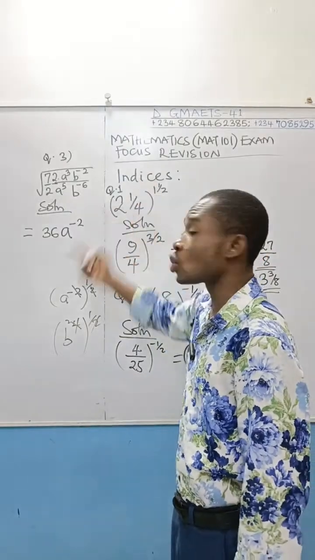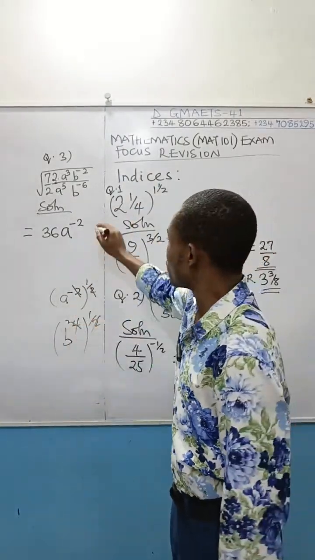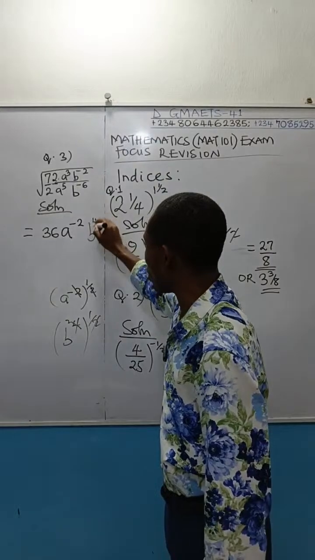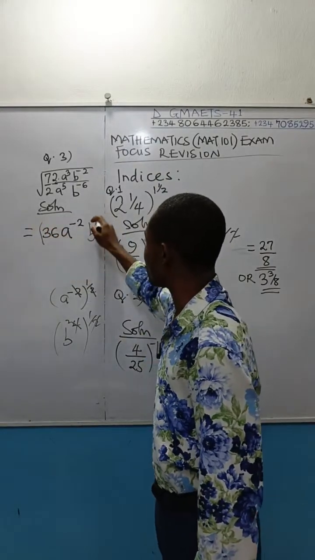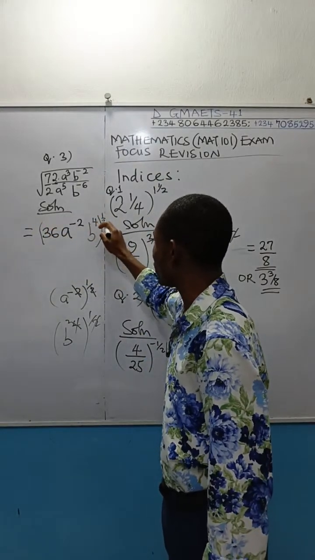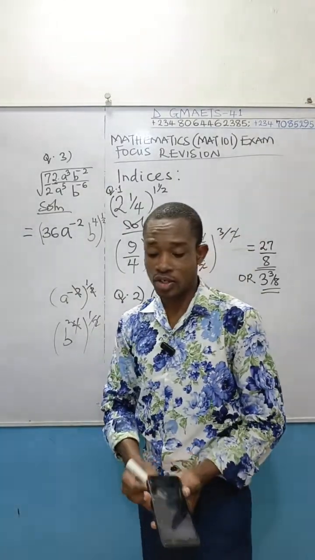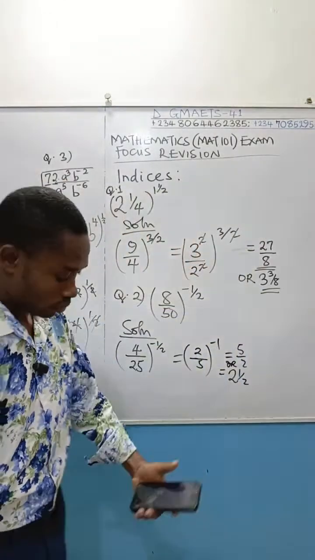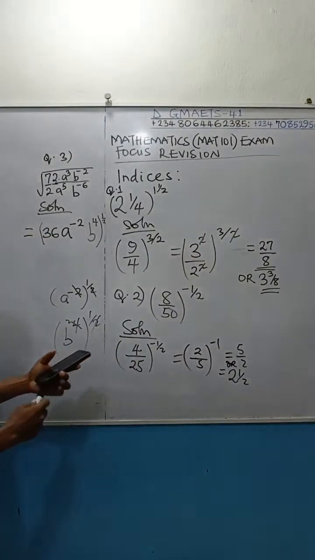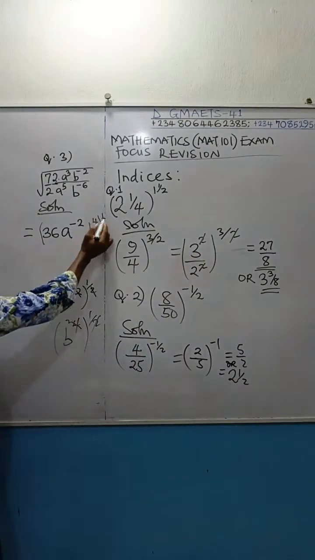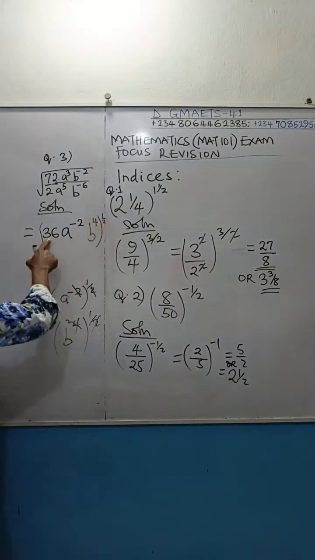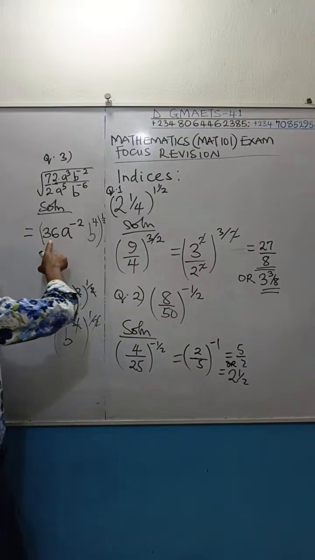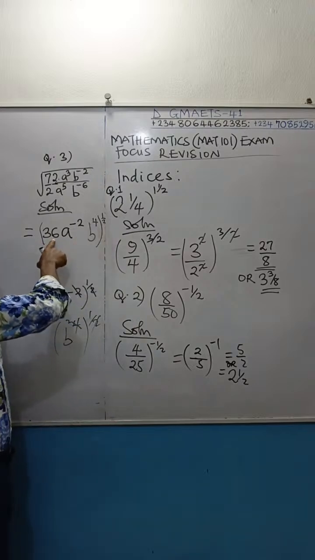Use that square root to work out everything you are doing at once. So this is b raised to power 4. And like I said, you can raise everything to power half, which is square root. Okay, let's move on. This raised to power half, like I said, is square root. 36. Square root of 36 will give you 6.